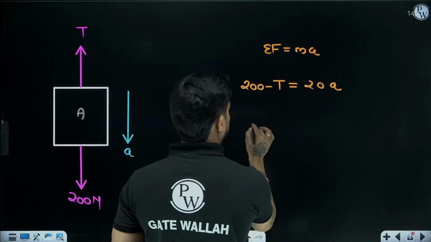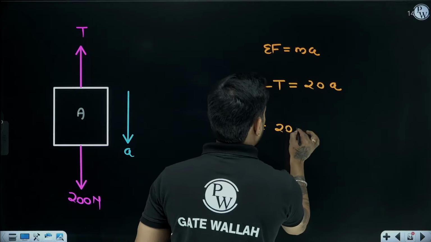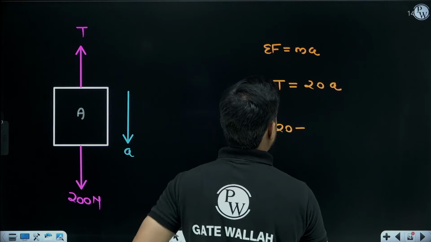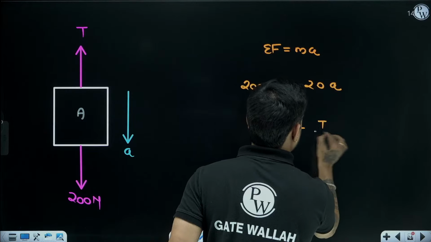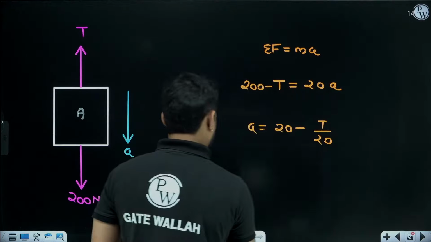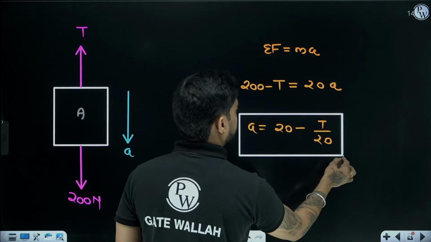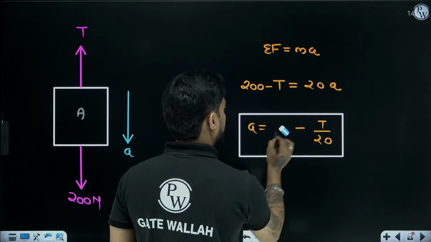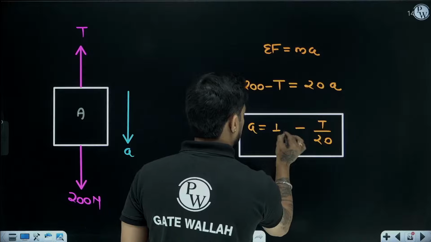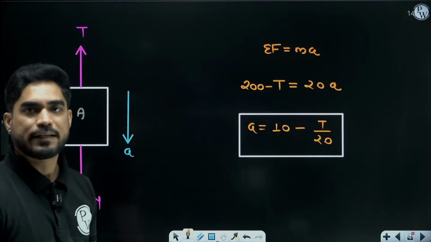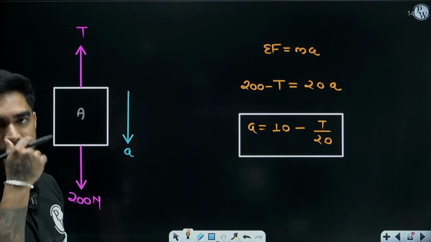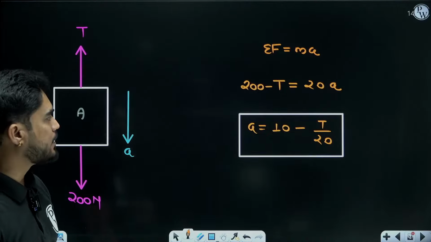So from here, A will be equal to 200 minus T by 20. Sorry, not 200, 10 minus T by 20. So this is the relation between acceleration and tension.